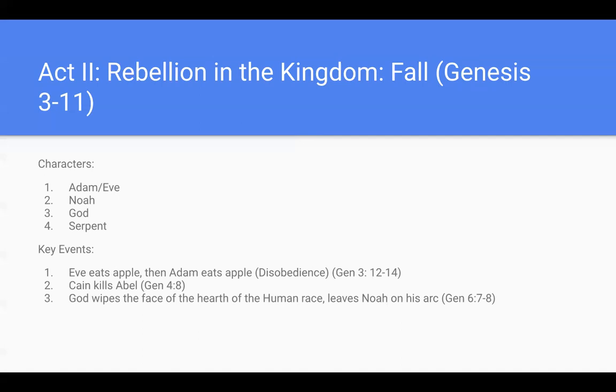You can see Cain killing Abel in Genesis 4:8, which is a representation of sin being in the world. And finally, God wipes the face of the earth of the human race, but leaves Noah on his ark. This is in Genesis 6:7 through 8.